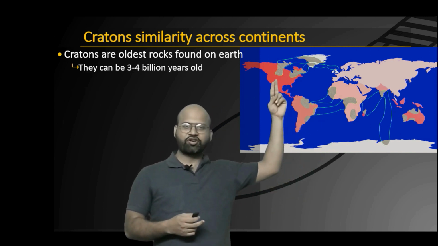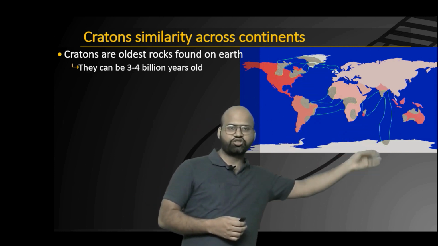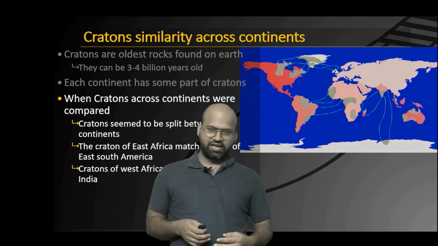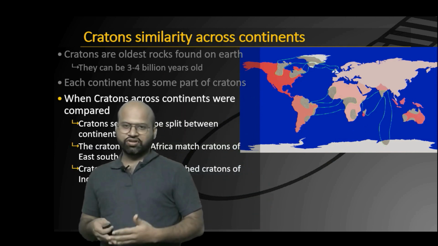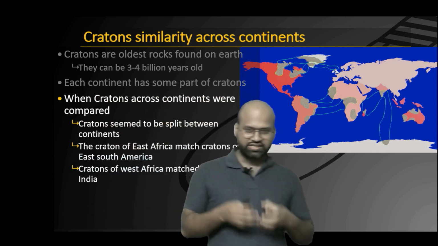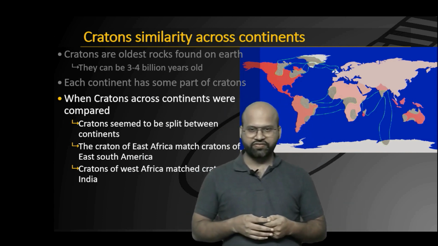And similar things are found across North America and Greenland, and moreover India and Antarctica. So you can see that cratons across these regions were a perfect match, and this led him to believe that these cratons must have been together as one structure, and at some point in the past must have been broken down into different parts.